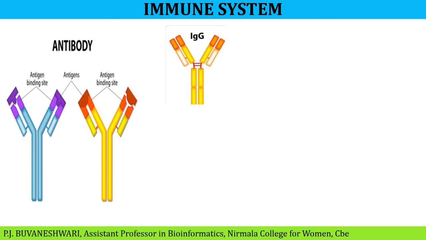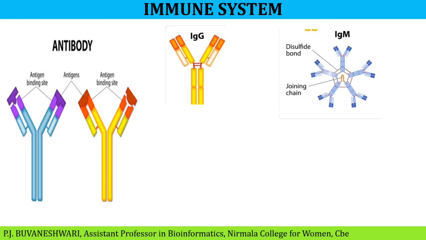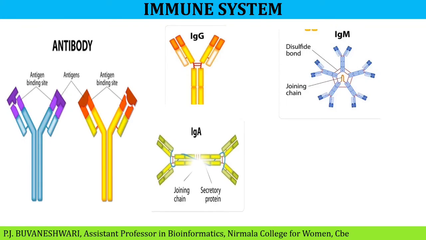First one, IgG, which is gamma. These mark microbes so other cells can recognize and deal with them. Next one, IgM, which is mu. These are experts at killing bacteria. Then IgA, alpha.